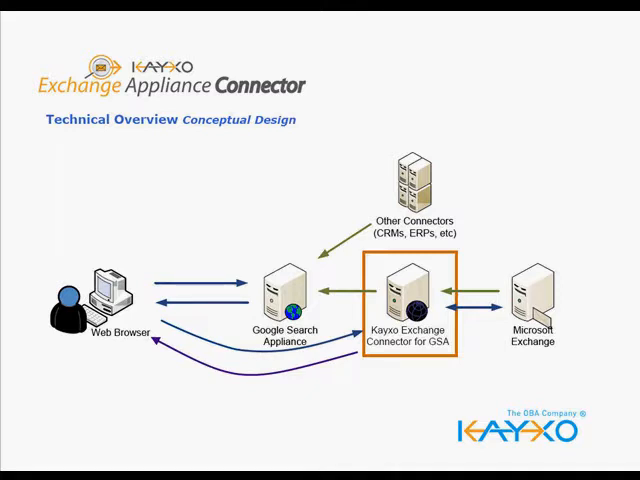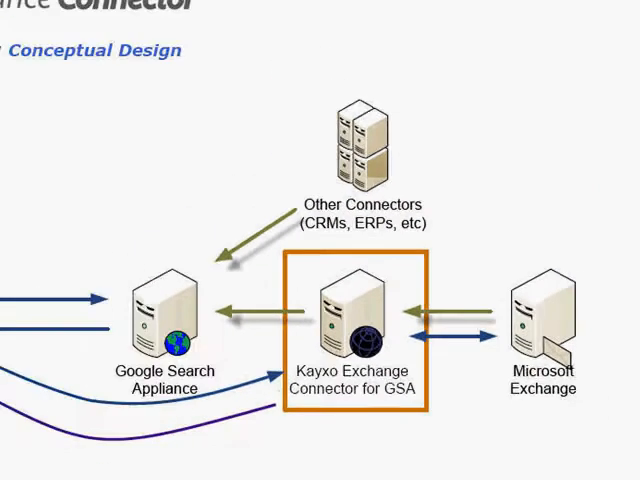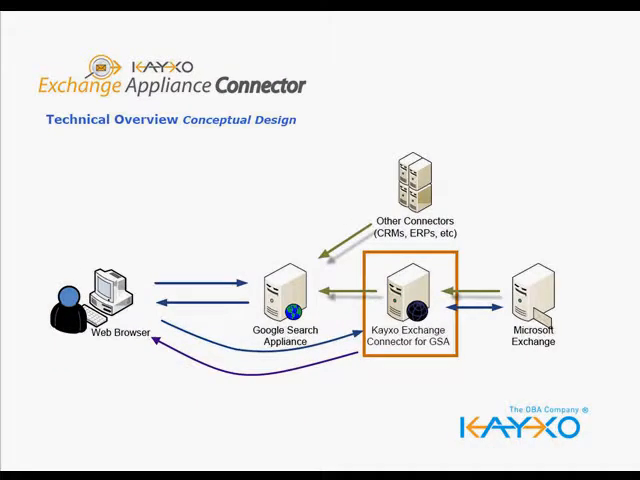Snippets of all the gathered data will be sent to the GSA for indexing purposes. The green lines show how this information flows continuously without any user intervention. This indexing service of Kayxo Exchange Appliance can be stopped and resumed at any moment, just like an Outlook client is synchronized with the Exchange server.